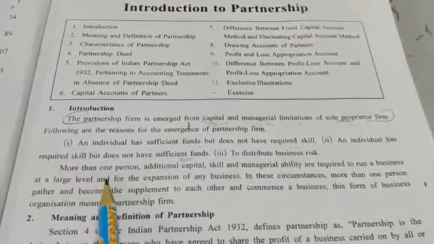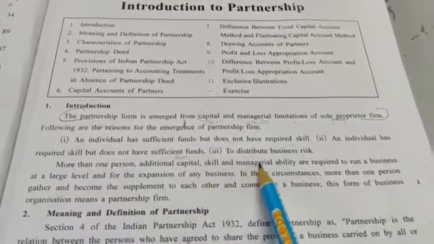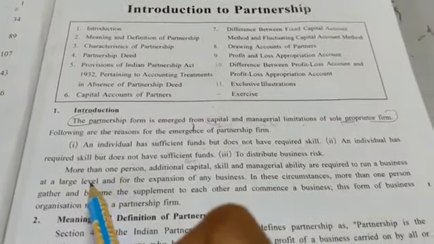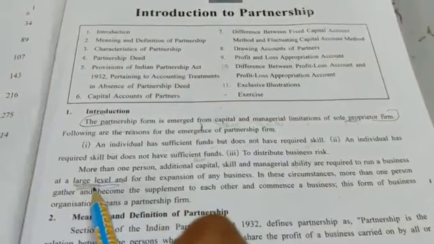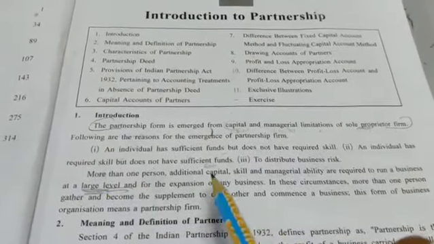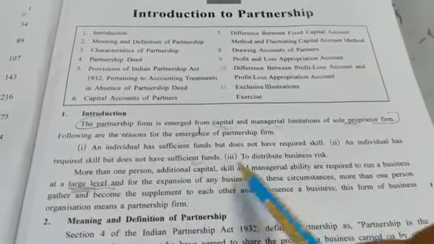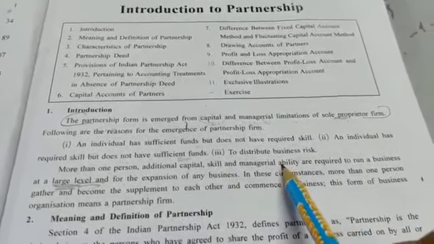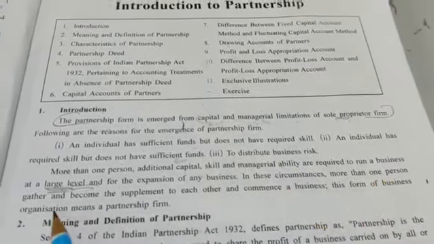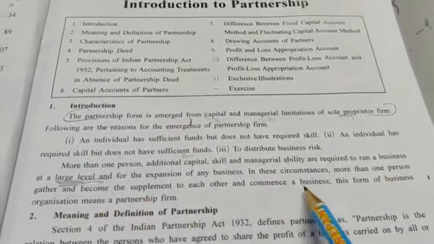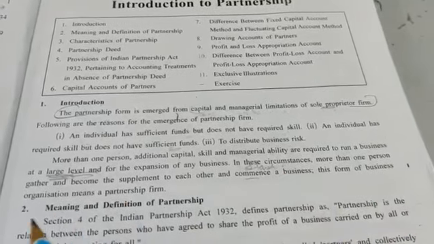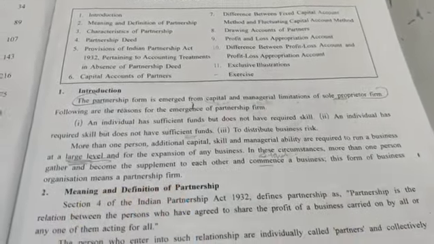Further, see, more than one person, additional capital, skill and managerial ability are required to run a business at a large level. See, if you want to start your business on a large level, that is on a big level, then one person is not enough. You need more capital, you need more skill, you need more managerial ability. So in those cases also you have to go for partnership. In these circumstances, more than one person gather and become the supplement to each other and commence a business. Commence means they start a business. Fine. This form of business organization means a partnership firm.